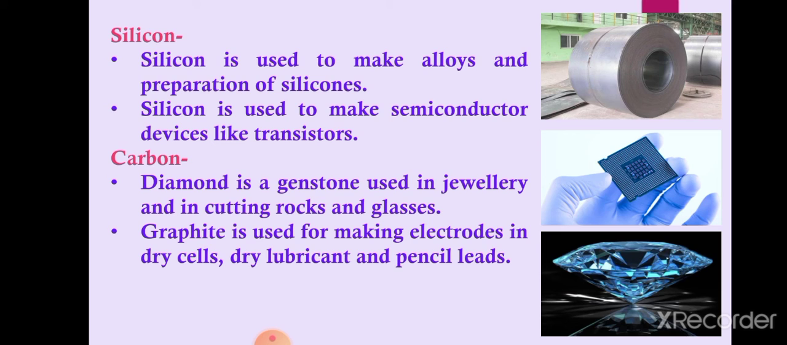Then carbon. Carbon is found in three different allotropic forms: coal, graphite and diamond. Diamond is a gemstone which is used in jewelry and in cutting rocks and glasses. Graphite is used for making electrodes in dry cells. It is used in making dry lubricant also. Powdered graphite is used as a dry lubricant, and it is used as pencil leads also.